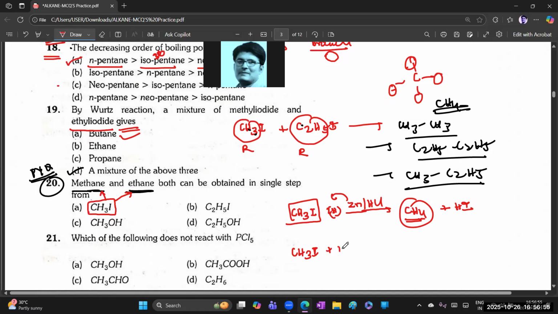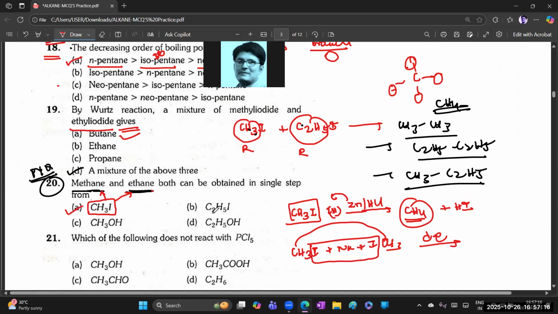CH3I reacts with sodium metal in the presence of dry ether, and again one more CH3I; after removal of iodine, the two CH3 combine and you get ethane. So I think the first option is the right answer.